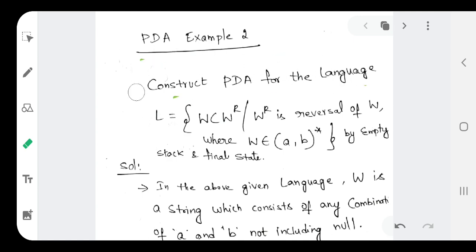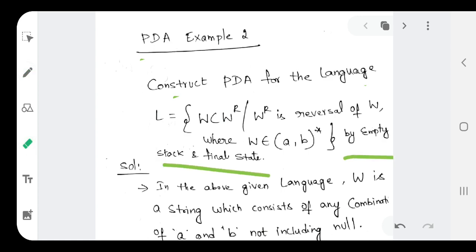We can take two alphabets here, a, b, and they are asking us to accept this language for the pushdown automata either by empty stack or final state.